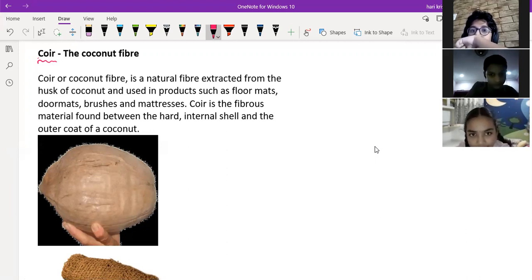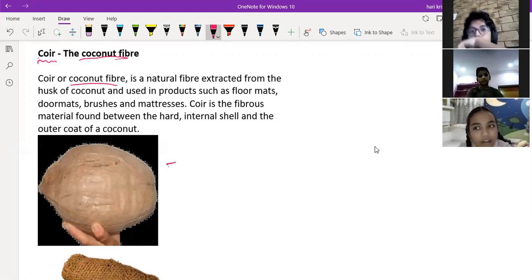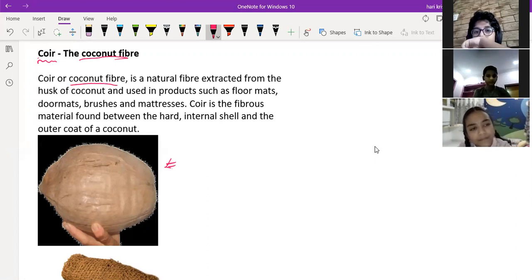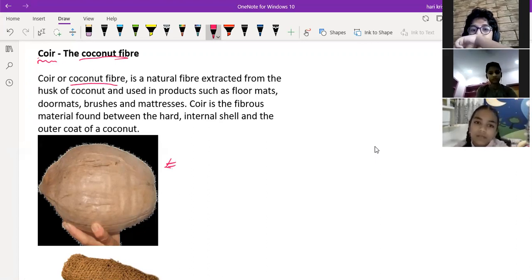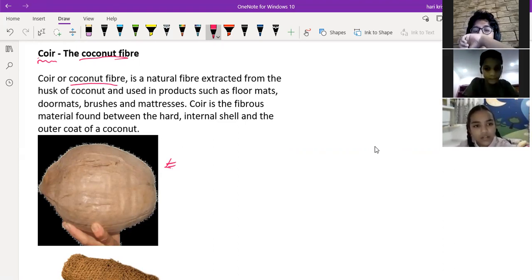The coir is getting from the coconut, right? Coir is the coconut fiber. So this is the coconut. If you want to break the coconut in front of God, what will we do? We'll remove the top layer completely, and there is a hard shell. So the coir is present between the hard internal shell and the outer coat of the coconut.